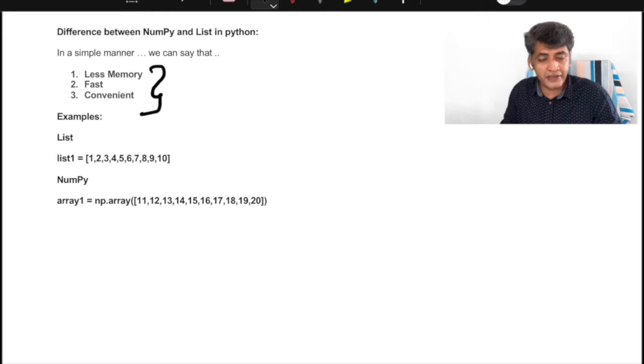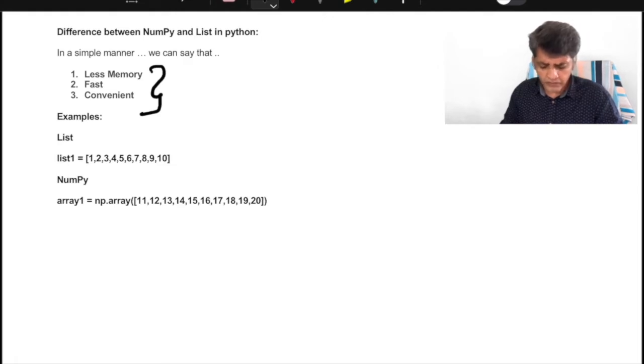NumPy occupies very little memory to store the data. This is the first point. Second, because of the low memory use, the data is stored contiguously, so accessing the data is very quick and the performance is also high. And third, using the module inside your program is very convenient in NumPy. That's why we always try to use NumPy in Python for array kind of operations.